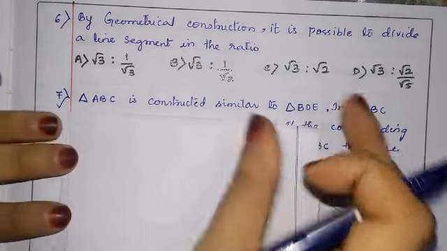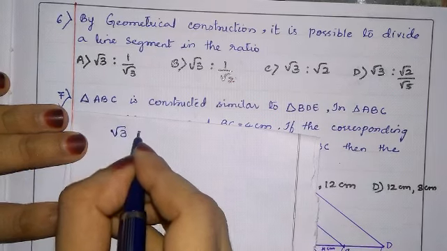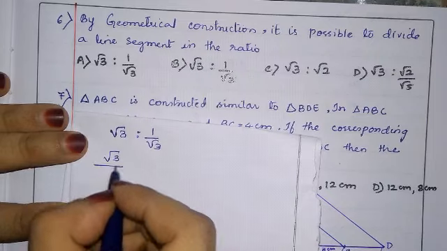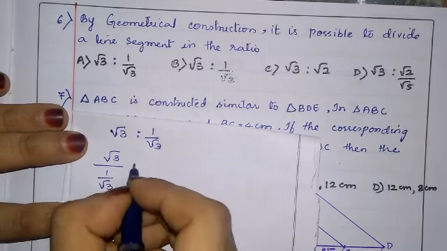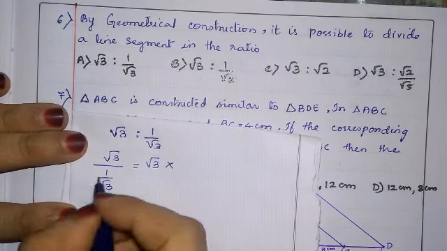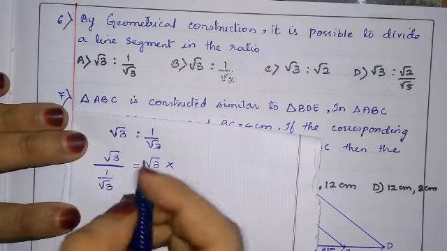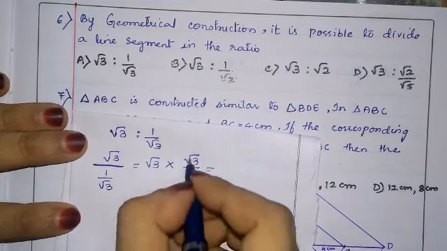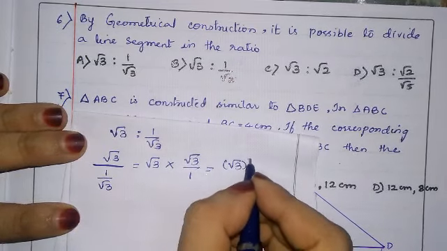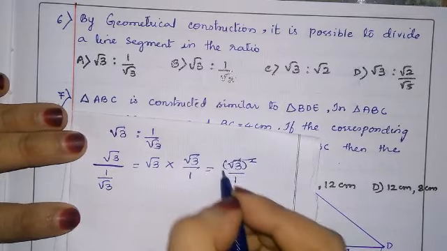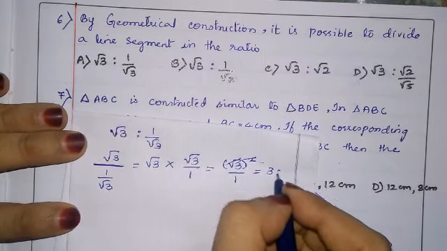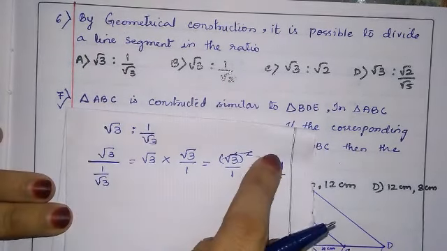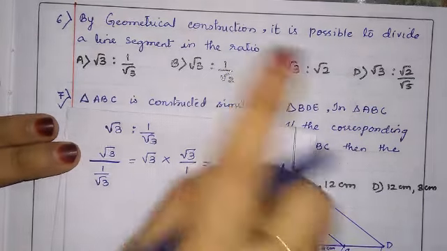First option, let us take √3:1/√3. √3 divided by 1/√3 is nothing but √3 into 1/√3, divide will become multiply if we take the reciprocal. √3 upon 1. Okay. √3 into √3 is √3 square upon 1. Square and root get cancelled. 3:1. Yes. With the first ratio, it is possible.